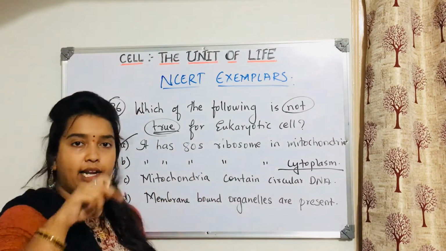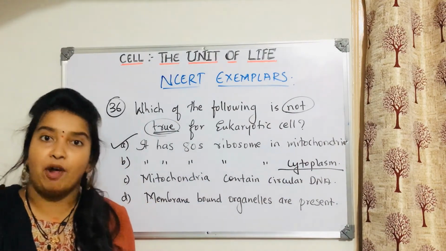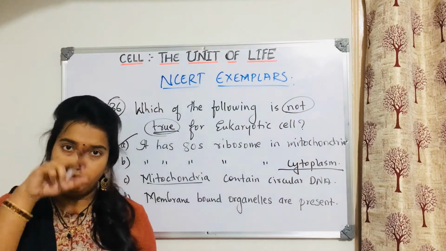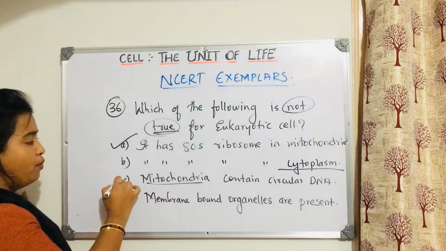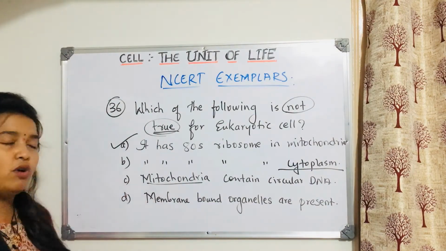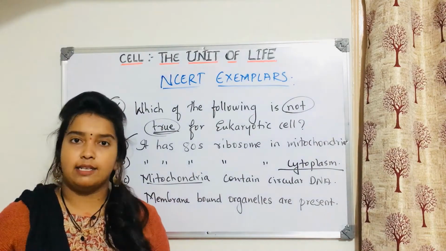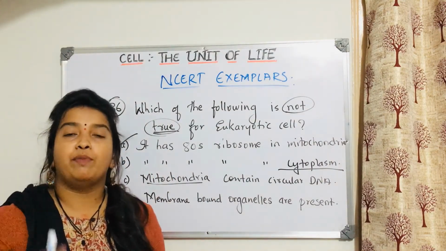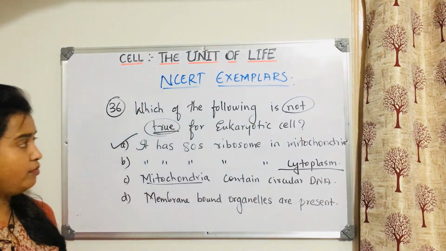Mitochondria contains circular DNA. You know that mitochondria and chloroplast have their own DNA. That is why we call them semi-autonomous. Particularly in mitochondria, the DNA present is circular. Yes, this is also true. Membrane bound organelles are obviously found in eukaryotic cells. Then what is wrong here? It has 80S ribosome in mitochondria is wrong because it has 70S in mitochondria. Clear?